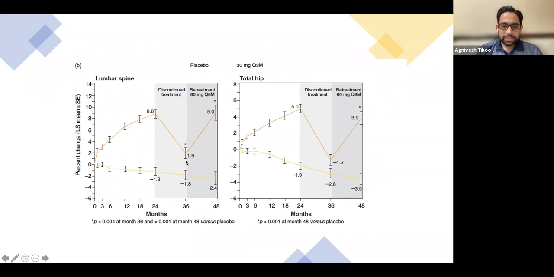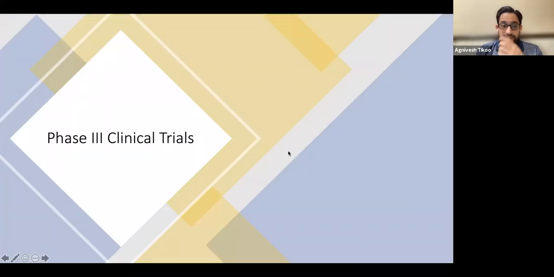Although it is still better than what it would be if you were giving placebo, meaning you are not treating anything, there is still a dip, and it rises again if you start retreatment. What they say is that if you stop at 24 months, it starts increasing. The bone density starts decreasing between 24 to 36 months, and the markers settle around 4 years.